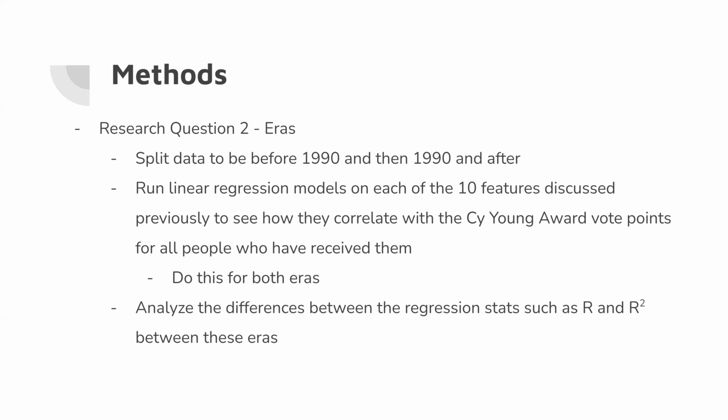So for research question 2, we first split the data to be before 1990 and then 1990 and after. We found the 90s are a decade when a lot of new pitching statistics such as WAR and new repositories were created, and a lot of thinking about baseball changed in that time. So we ran linear regression models on each of the 10 features discussed previously to see how they correlate with Cy Young Award vote points. And then we did this for both eras to see if the different ways of thinking really changed. We also looked at it visually, but also looked at regression stats such as the correlation coefficients and R squared between these eras. And for the third research question, we used a very similar research method as the previous question, but just split between starters and relievers rather than eras.